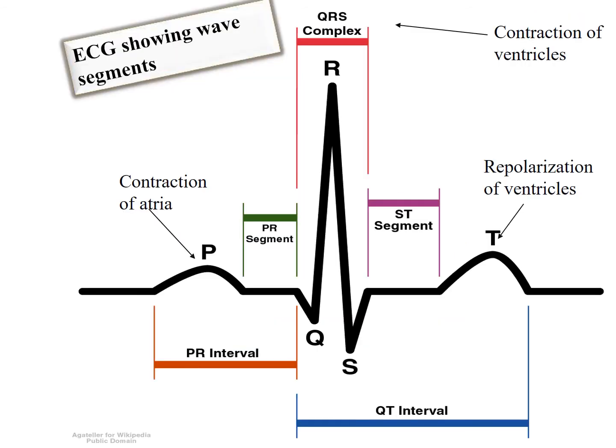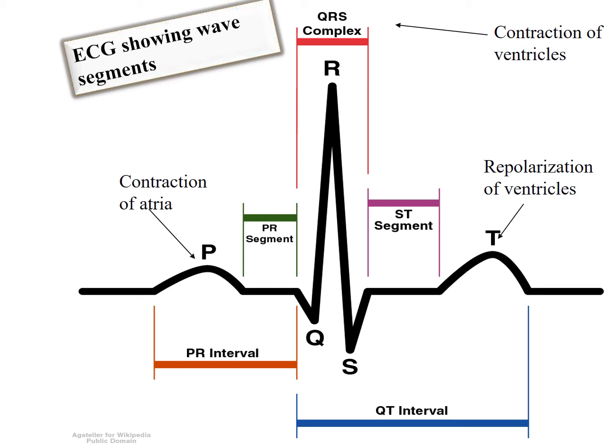This picture shows the wave segments in the ECG, where the P wave is due to contraction of atria. The QRS complex is due to contraction of ventricles. The T wave is due to repolarization of ventricles.